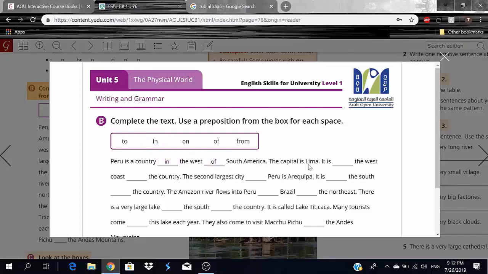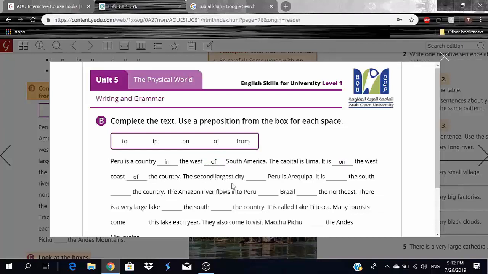The capital is Lima. It is on the west coast of the country.